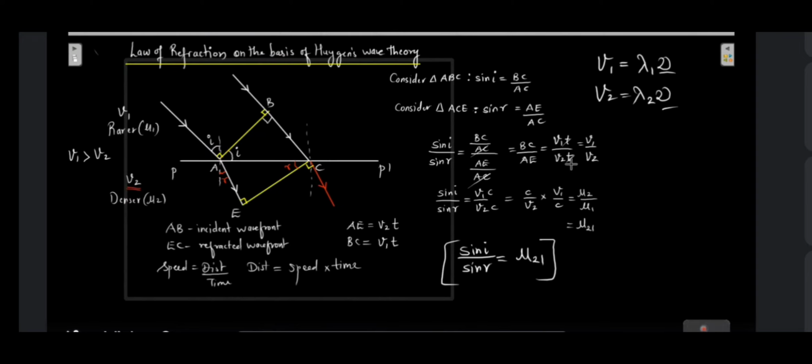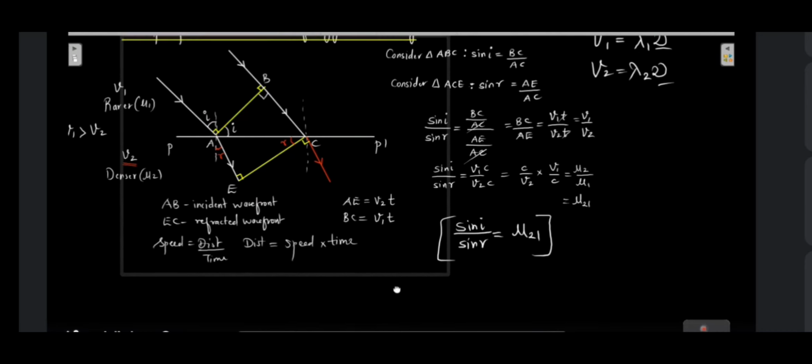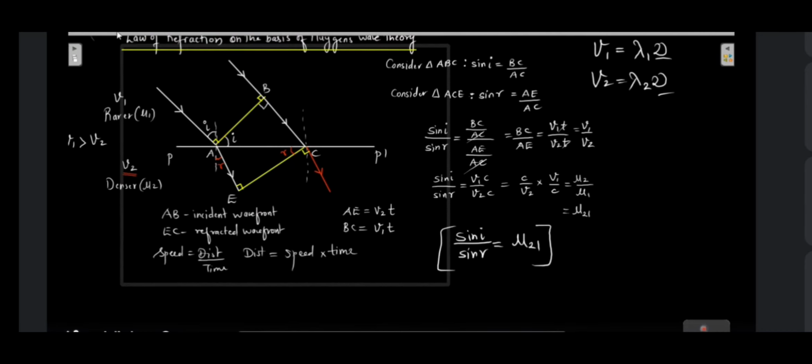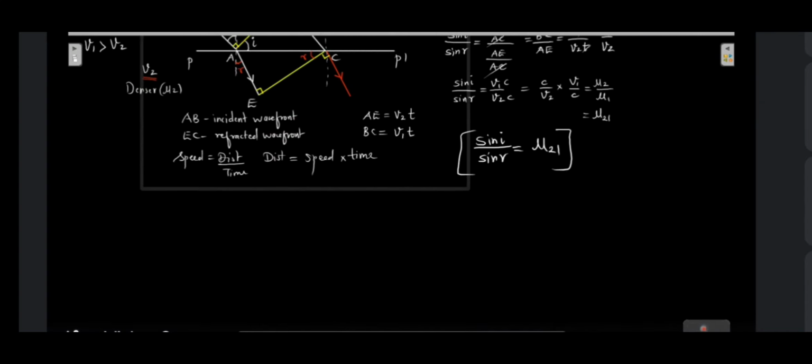So I want to express sin i upon sin r is equal to V1 upon V2. I can also write it in terms of wavelength.